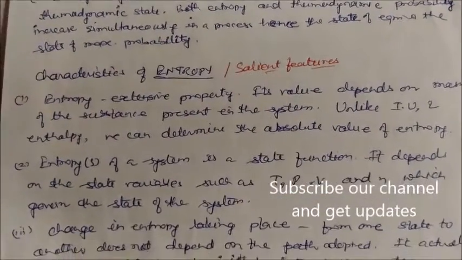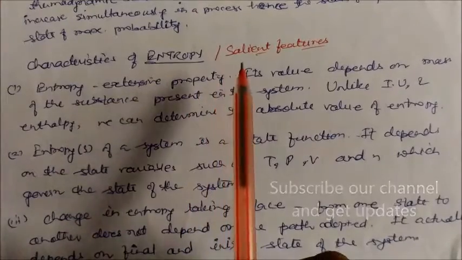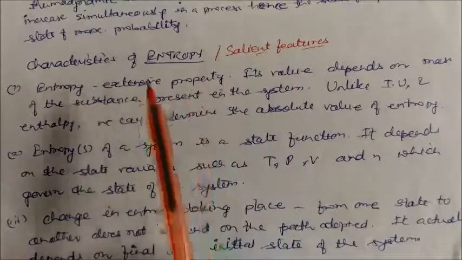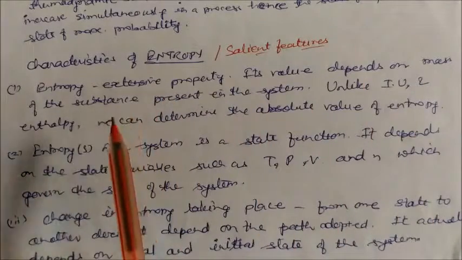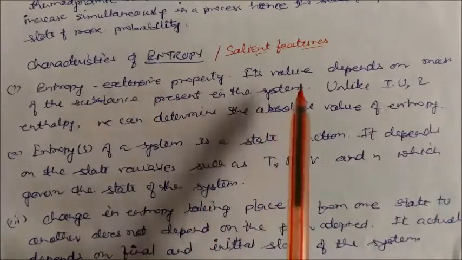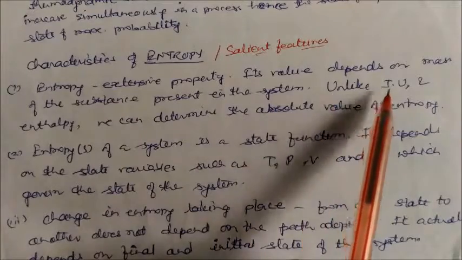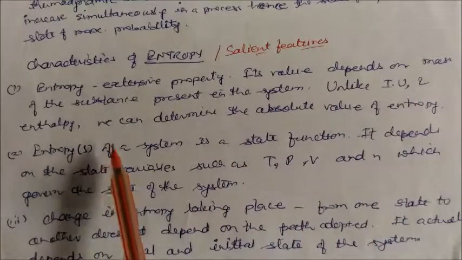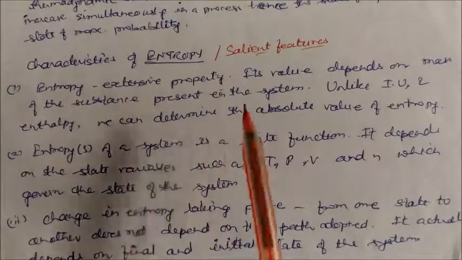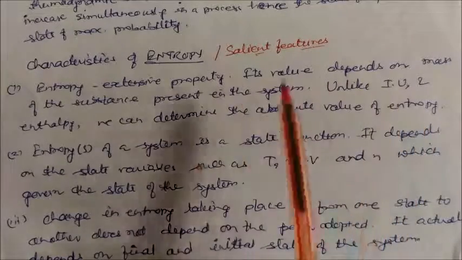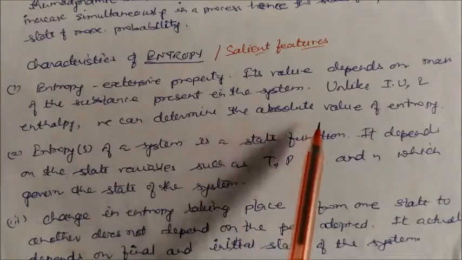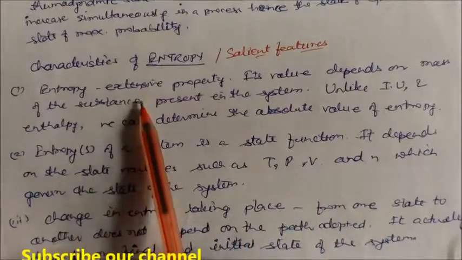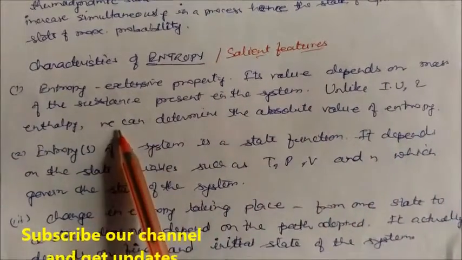Now let us see the characteristics of entropy, or we can say salient features. So what are the salient features? Entropy is an extensive property, so its value depends upon the mass of the substance present in the system. Unlike internal energy or enthalpy, we can determine the absolute value of entropy. We cannot determine the absolute value of internal energy or enthalpy, but we can determine the absolute value of entropy.